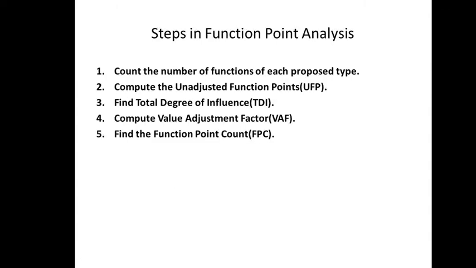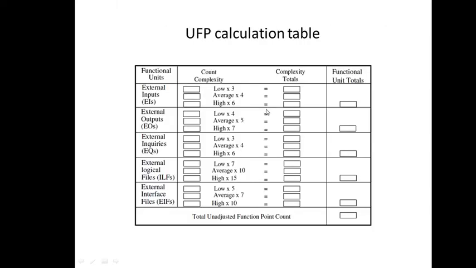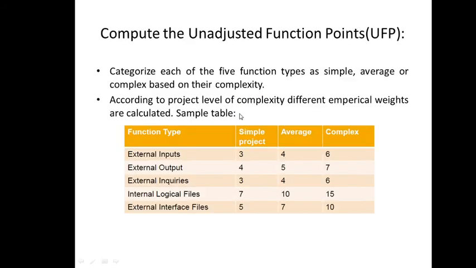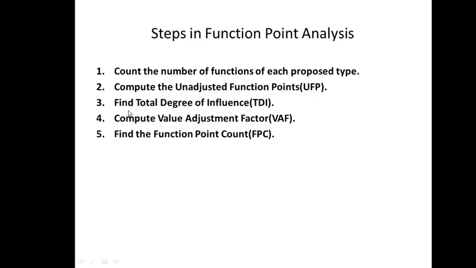So what are the steps? First of all, count the number of functions of each proposed type. You need to count the functions. Then you need to compute unadjusted function point, right? Unadjusted function point will be calculated using this. Okay, we'll see it next. Then find the total degree of influence, right? That is, complexity adjustment factors are given and you have to find which one is applicable here.